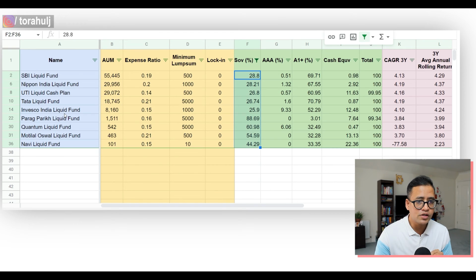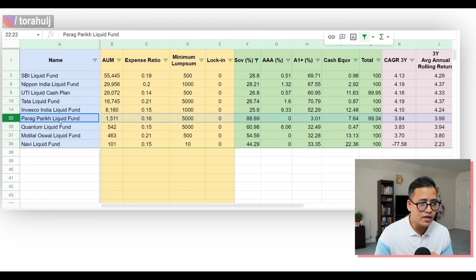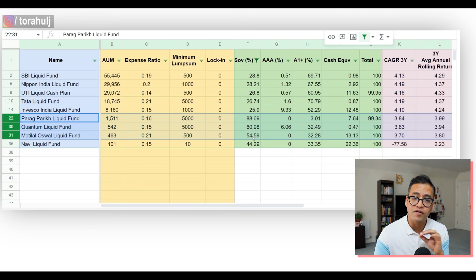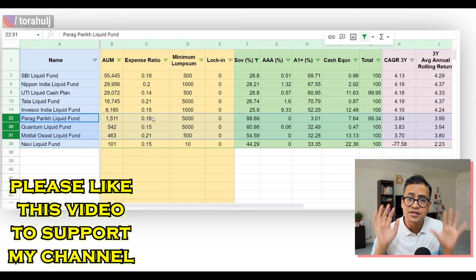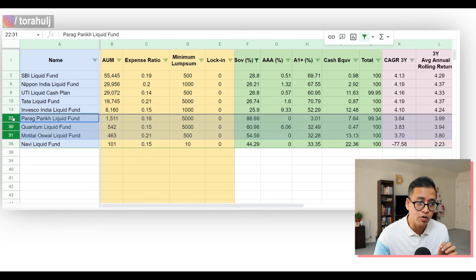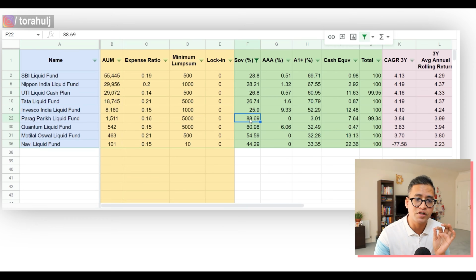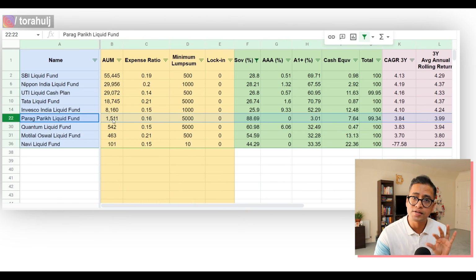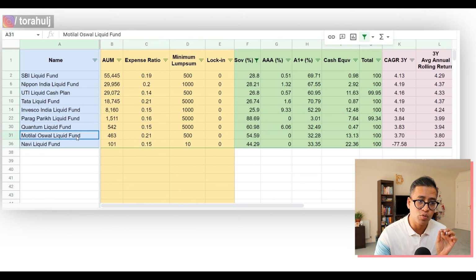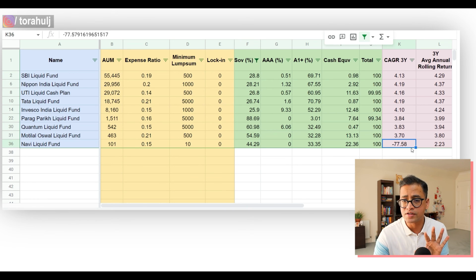Now if you look at it, the first ones here, look at these three here, Parag Parikh, Quantum and Motilal Oswal. They have invested more than 50% of their money in SOV, right? Now, if you want to be really safe, then I would recommend Parag Parikh liquid fund, because they have invested 88% of their money into the government related category, and their AUM is looking decent. It's not very high. I wouldn't consider Quant and Motilal because their AUM is very low, right? Also, Navi, if you look at it, there is some problem in their returns here. I don't know for what reason. Therefore, I'm not going to consider them, right?